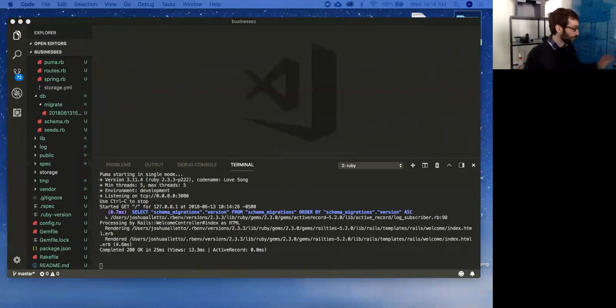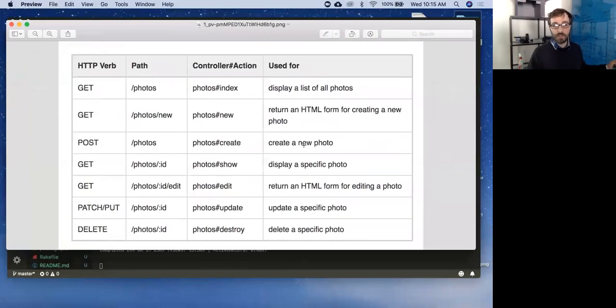Cool, so let's take a brief moment, let me shrink this down, to talk about our RESTful routes and how they relate to our CRUD app, right? CRUD is kind of what we want to do. That's a description of how our app works and what it does. And then we briefly talked yesterday about this idea of RESTful routes. I already forgot what RESTful stands for, even though we looked it up yesterday. The important thing to know is it's this list of 7 routes.